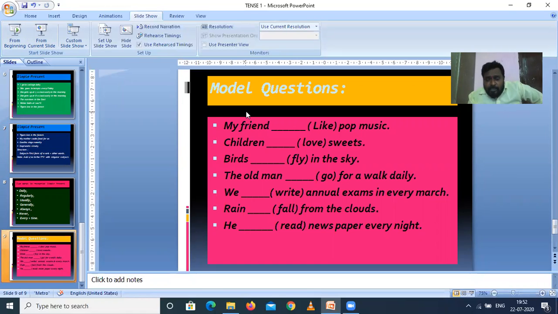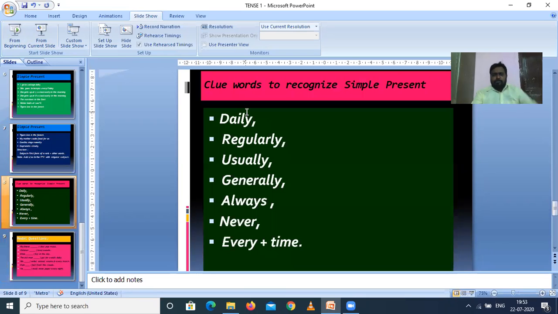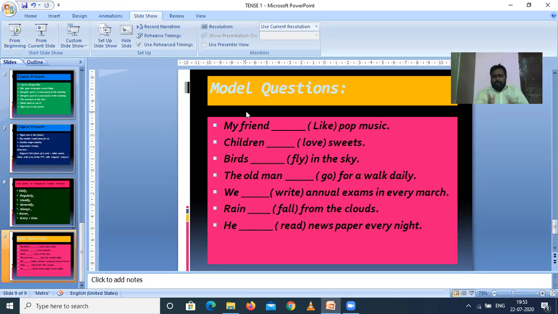Now, children dash love sweets. You take the verb love. Immediately you question yourself: when do the children love sweets? Always. Always is already there in our clue words, which we have checked. So immediately we have to write the simple present tense: subject plus first form of a verb. What is the first form for love? Love itself. So we have to write love.